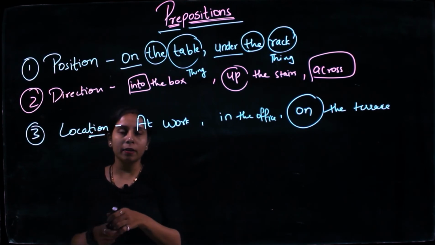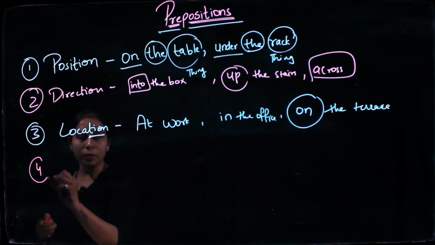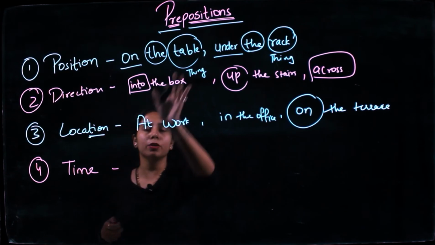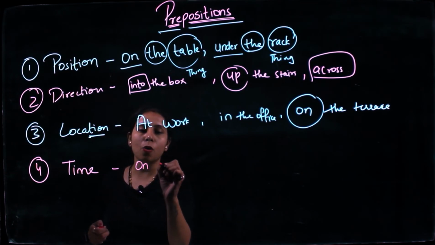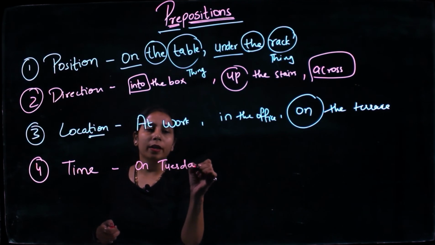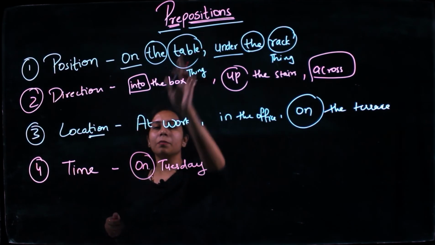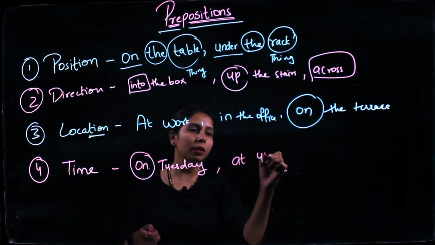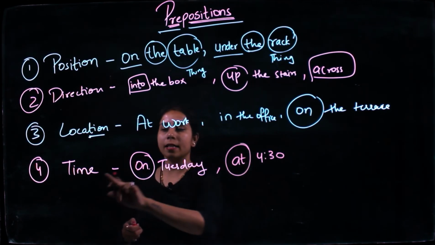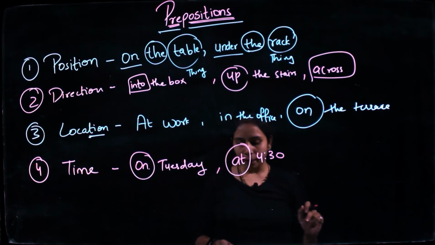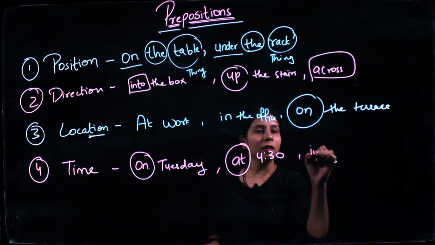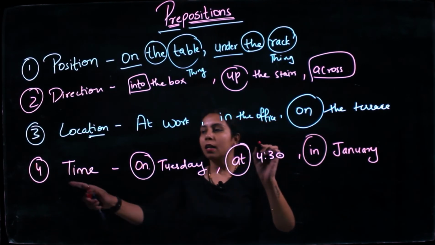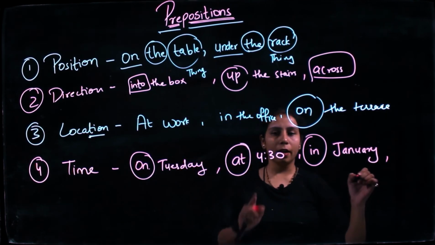Okay. The last kind is the fourth one, which is the time preposition. When I am telling somebody a particular time, I would use a time preposition. Like I will meet you on Tuesday. So here I am using on as a time preposition. I'm telling somebody a time: I'm going to meet you at 4:30. So again, I'm using at as a time preposition. Okay. Again, I would give you another example: in January. So again, what is this? This in over here is a time preposition. At, I have already used.